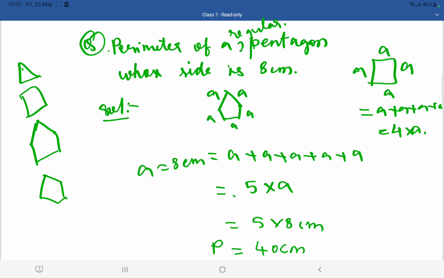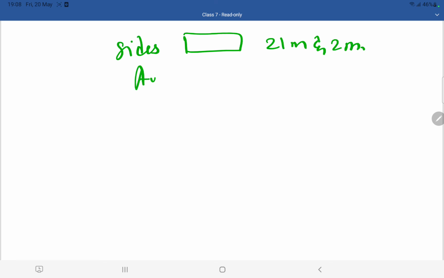Now let us move on to the next kind of problem, that is area problems. The sides of a rectangle are 21 meter and 2 meter. They are asking to find the area. Area is equal to how much?